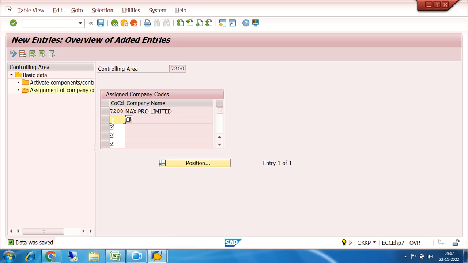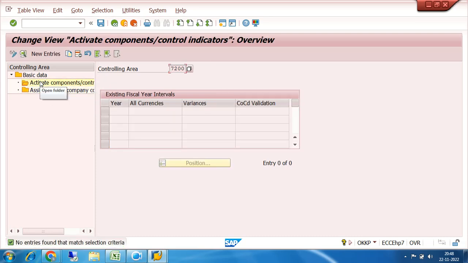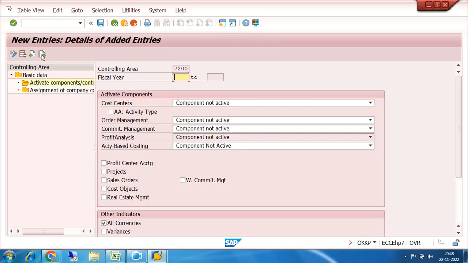But if there are three or four company codes working under a single controlling area, then in that type of scenario you have to assign more and more company codes here. Single controlling area, but more company codes. In our case, there is only one company code and one controlling area relation. Then you have to come to the second one, activate components. Select this 7200, that is my company code, click on activate component or control indicator and click on New Entries.